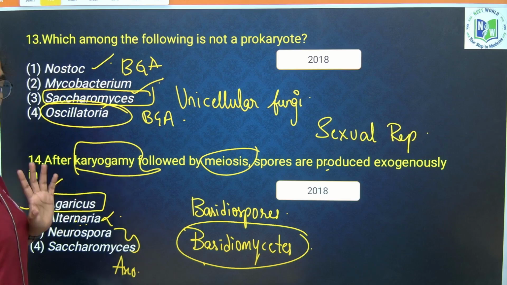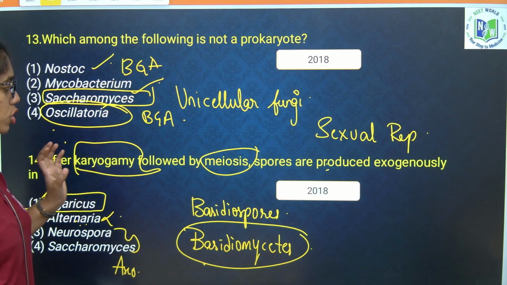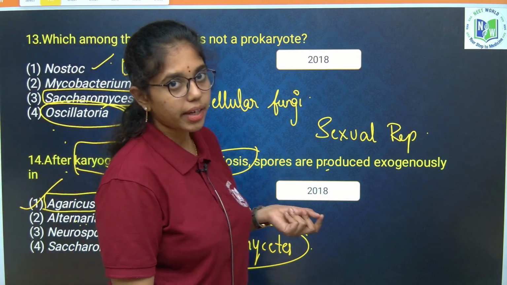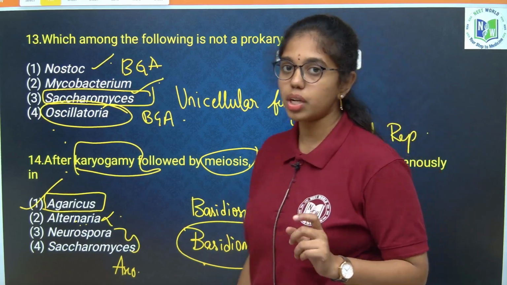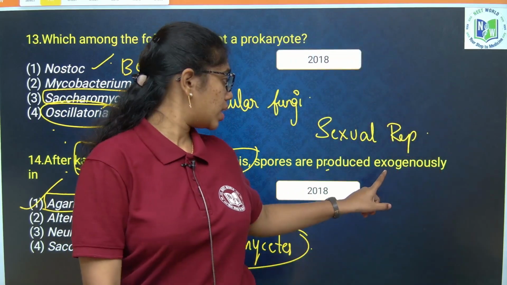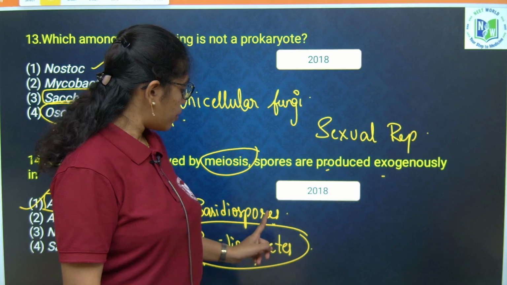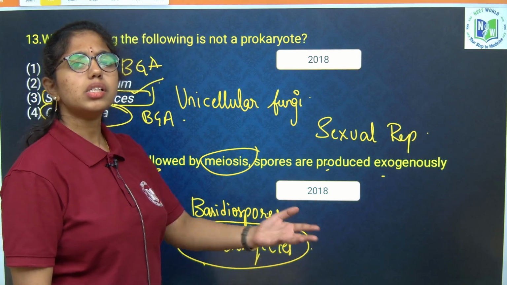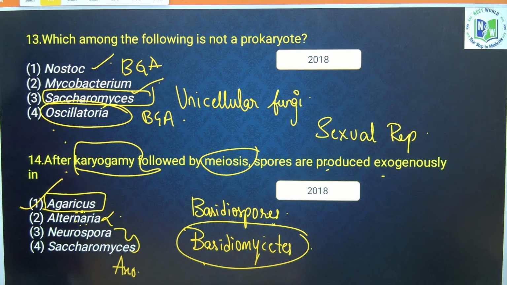So option 1. Whenever such questions are given, don't get confused because it is indirectly asked. Looking at karyogamy and meiosis only, you can say it is sexual reproduction. So he is asking about an exogenously produced sexual spore, of course basidiospores from the class Basidiomycetes.